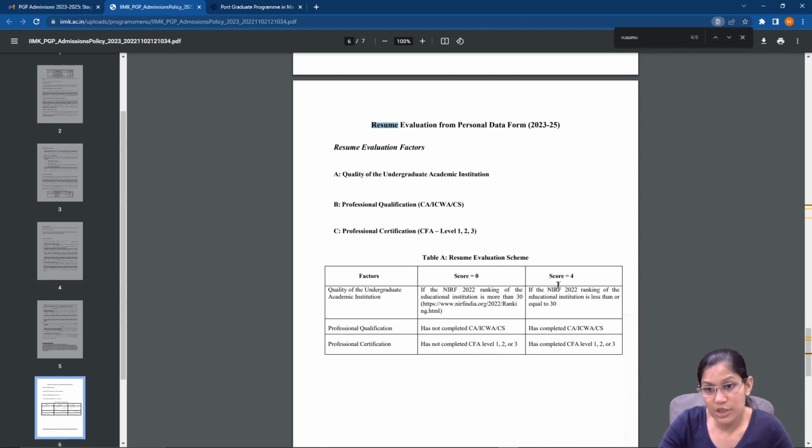Another way in which you can get points for the resume score is if you have a CA certification or ICWA or CS. They'll also consider CFA. Now CFA is something which they'll consider even if you have maybe completed just level 1. So level 1, level 2, level 3, all of these are fine, right? So these are the things which can also give you an additional boost when it comes to the final selection.